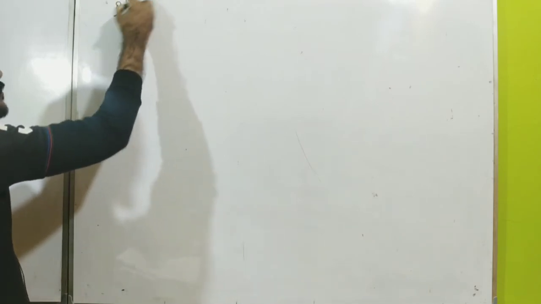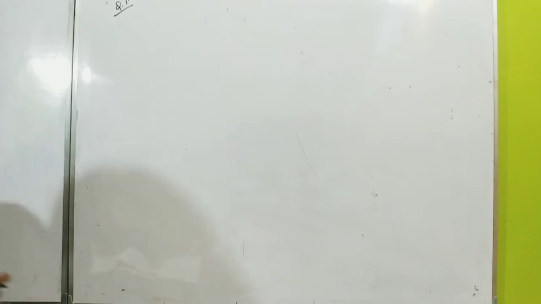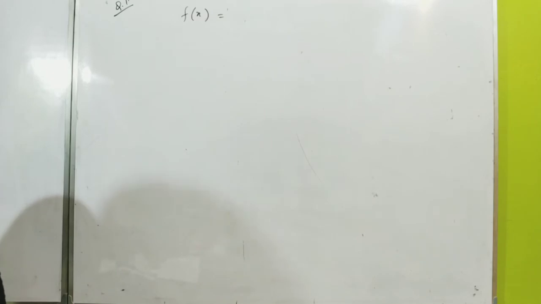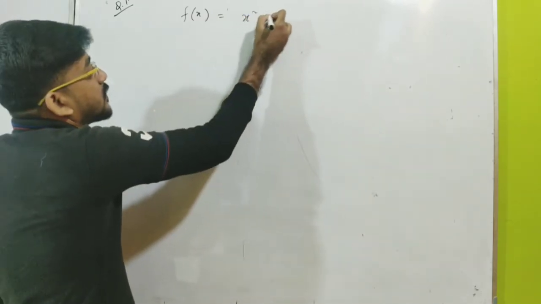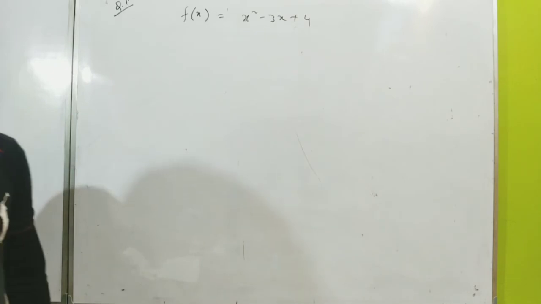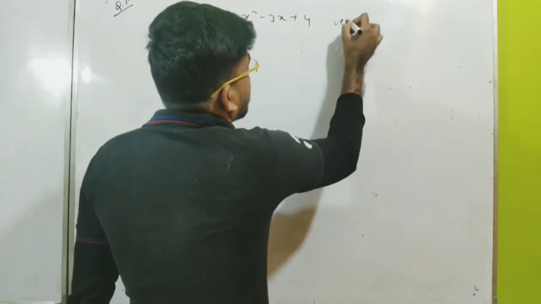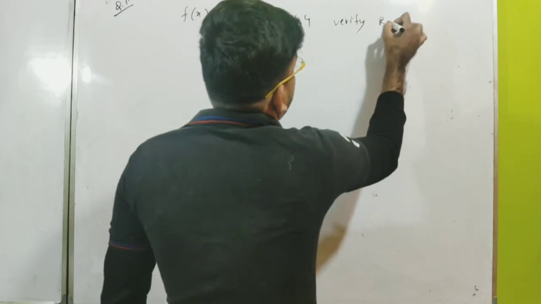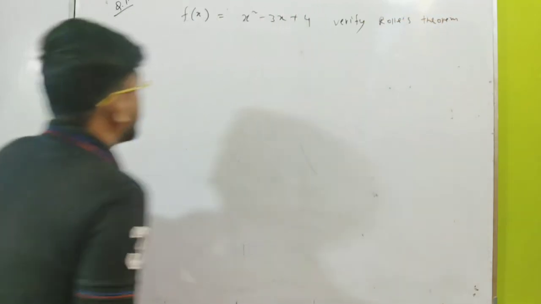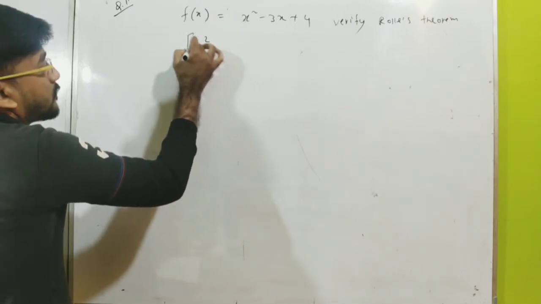So here is a very simple example I would like to give you: f of x equal to x square minus 3x plus 4, and verify Rolle's theorem between the interval 1, 2.